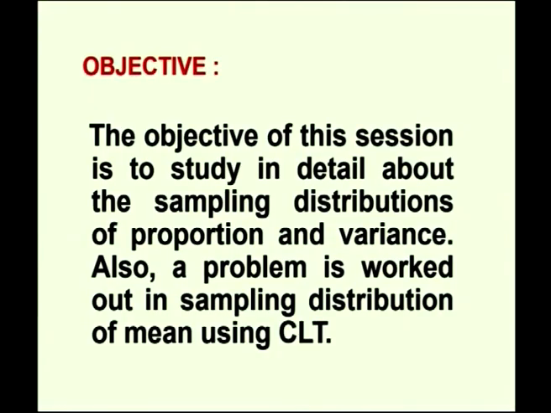Welcome to UGC lecture series. We are discussing the sampling distributions revisited. Sampling distribution of mean in sampling with replacement and without replacement. Also, sampling distribution of proportion have been discussed in previous session. In continuance with the talk about sampling distributions, in this session we are going to talk about sampling distribution of proportion and variance. Also, a problem will be worked out in sampling distribution of mean using the central limit theorem discussed in the previous session.